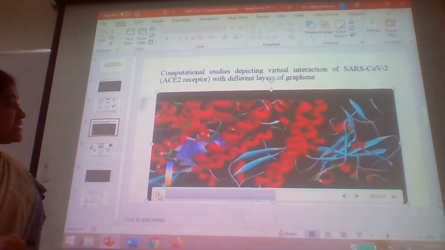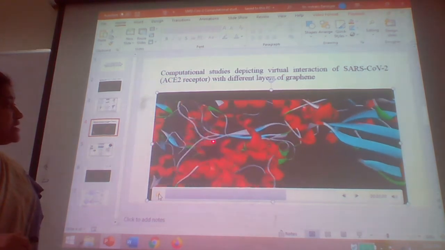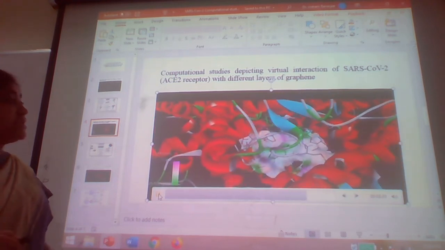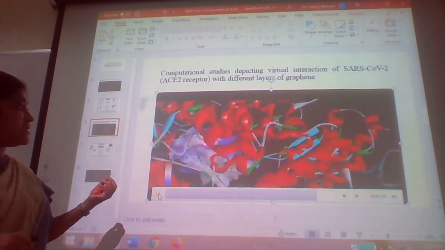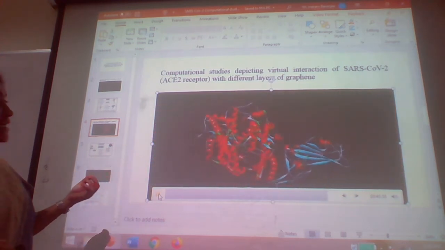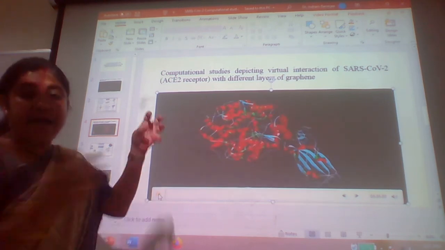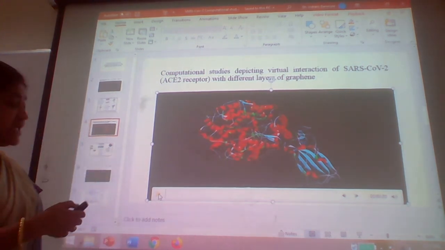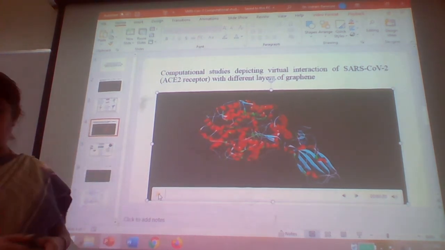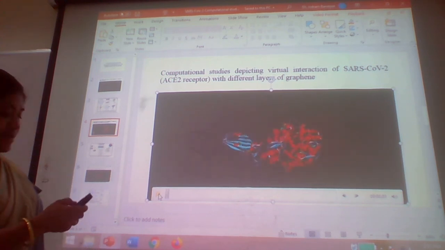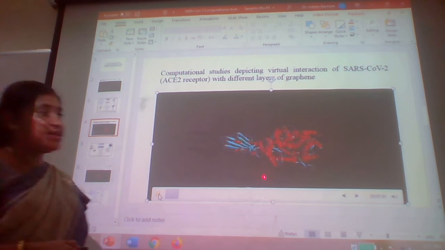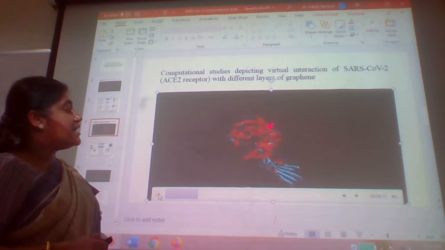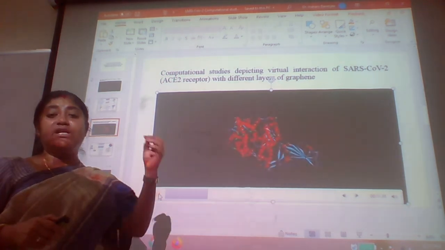If you see here, these are the binding sites and the values with which they are binding. These are the different proteins, the M-protein of this virus. We are trying to inhibit them by binding them, by blocking up their receptors in these two-dimensional structures. This is a beautiful picture that we have modeled over here, and we have really shown that we can get a huge success with this graphene.